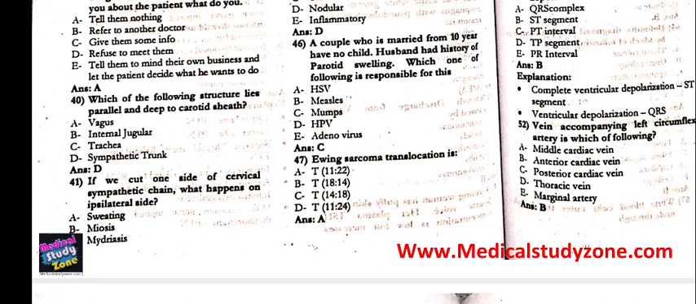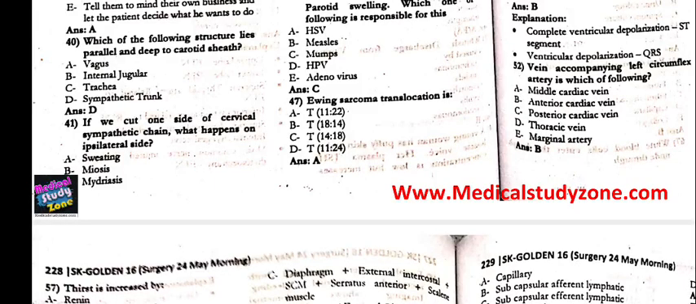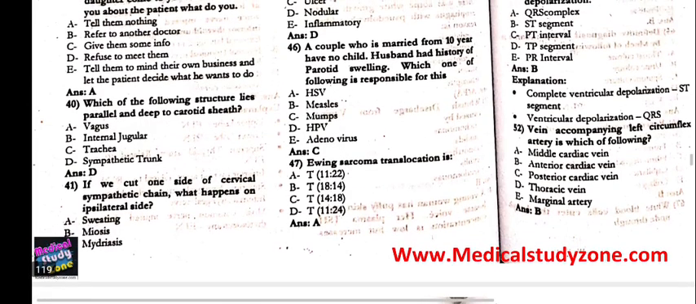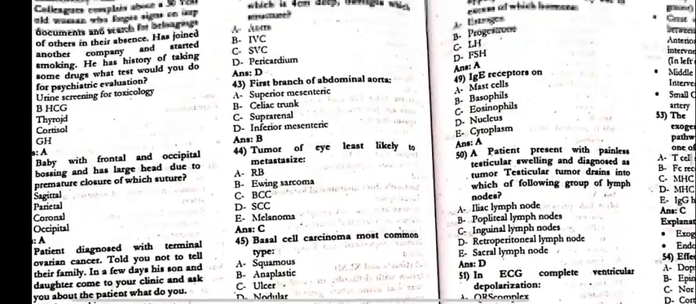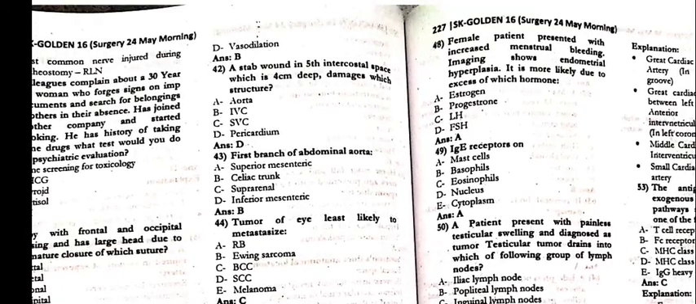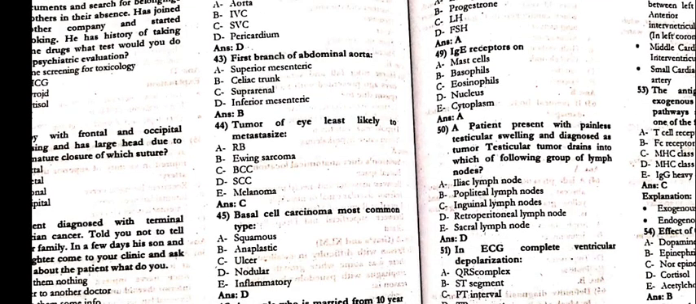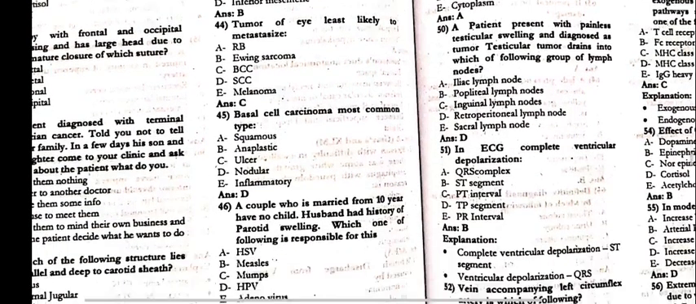40. Which of the following structure lies parallel and deep to the carotid sheath, that is the sympathetic? 41. If we cut one side of the cervical sympathetic chain, what happens to the ipsilateral side? It is miosis. 42. A stab wound in the fifth intercostal space, which is 4 cm deep, damages which structure? That is the pericardium. 43. First branch of abdominal aorta is the celiac trunk.